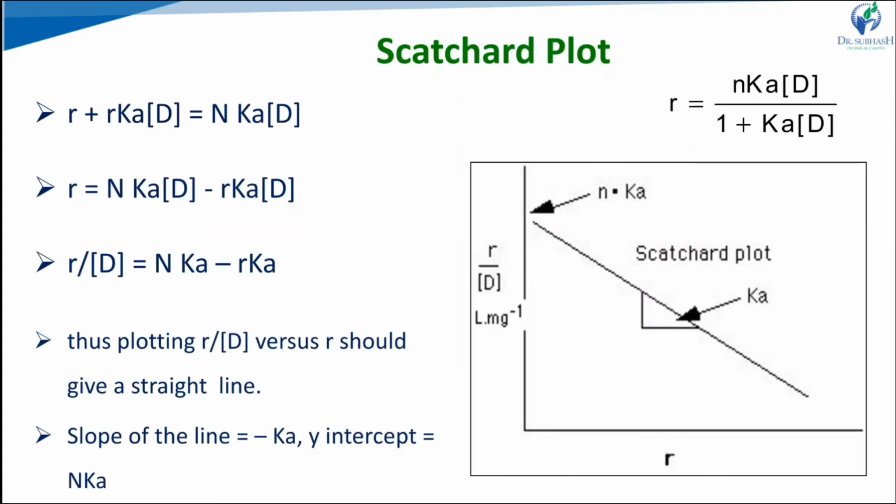The second approach is the Scatchard plot. Here we rearrange the equation. Initially our equation is R is equal to N KD upon 1 plus KD. After rearrangement we get R upon D is equal to N into K minus RK. We plot the graph R upon D versus R, and from the slope we can find the association constant K, and from the intercept on the y-axis we find NK. So in this case we can find the K and N values.